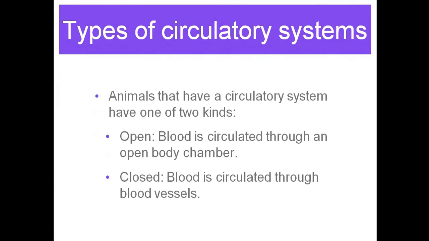Now, if we talk about the circulatory system, it is basically of two types: the open circulatory system and the closed circulatory system. As the name suggests, open means the blood is flowing in the open body chamber, that means there are no blood vessels. And in the closed circulatory system, the blood flows in the blood vessels. The open circulatory system is found in insects like cockroaches, and for the closed circulatory system, human beings are the best example.